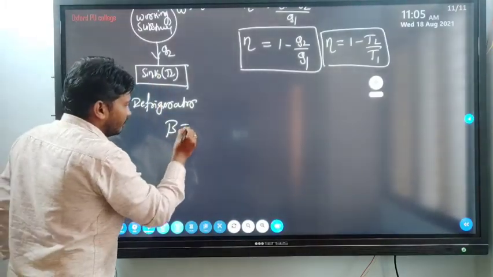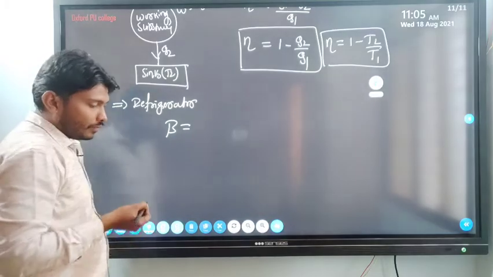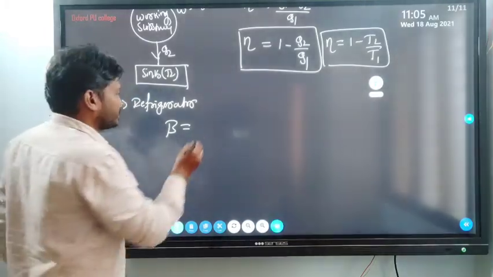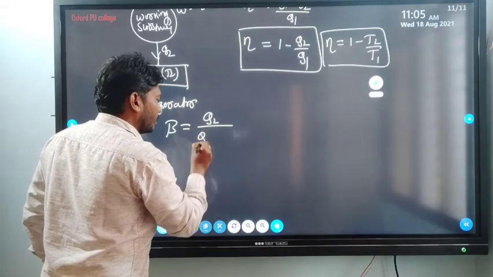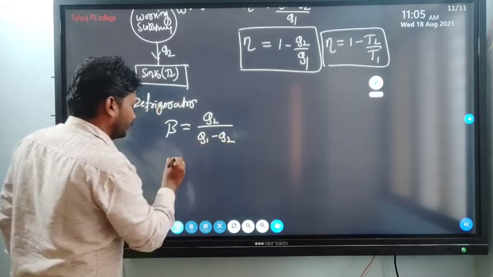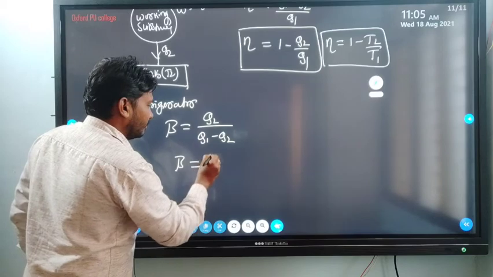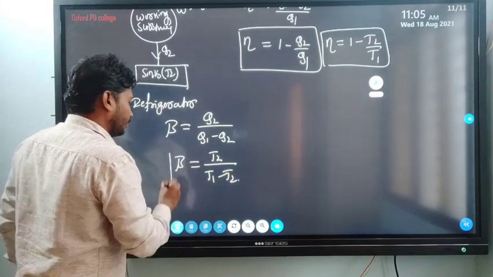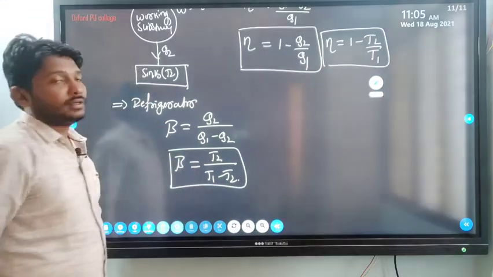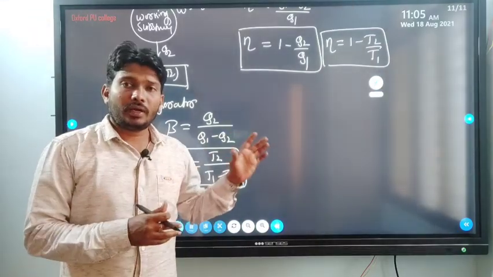Beta is the ratio of the amount of heat removed per cycle divided by work done. Work done means Q1 minus Q2, or beta is equal to T2 divided by T1 minus T2. So this is about coefficient of performance. So hope you understand this session.